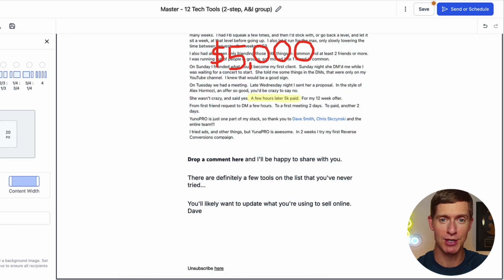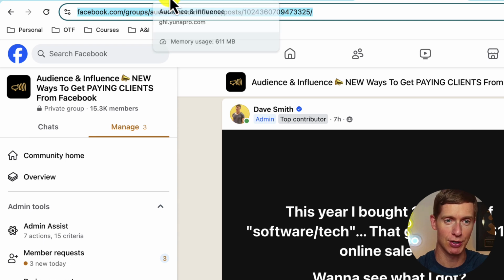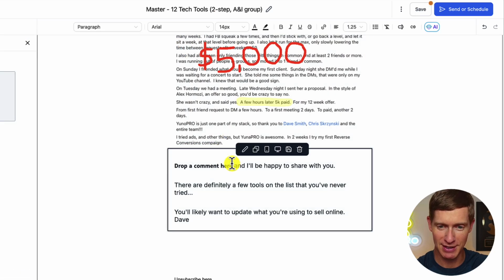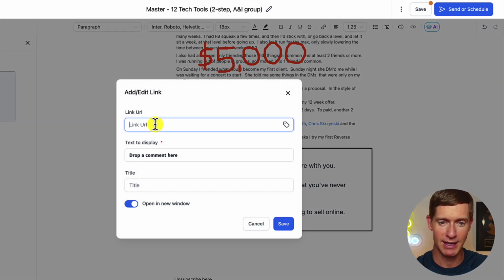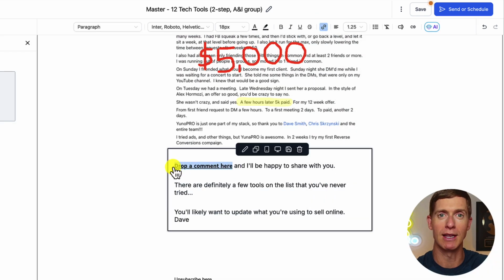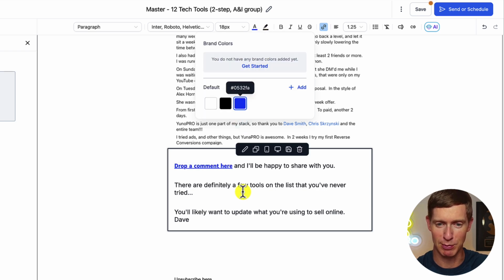Now what I'm going to do is go back over to the post. I'm going to get the link to that post where I want to drive traffic to. Go back over to my email, and you can see it says drop a comment here. So I want to make sure that I'm linking people back to that post. And then I want to make sure that links are always colored in the color that people expect for links. So it's this blue color here.